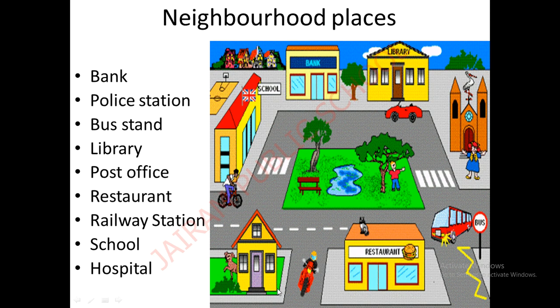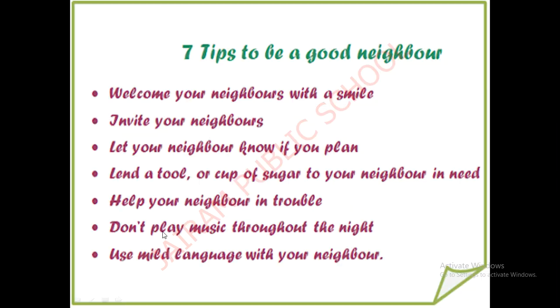Good. See the pictures of the neighborhood places. What are the spellings, the wordings for the neighborhood places? Then the tips to be followed to be a good neighbor. You can welcome your neighbors with a good smile, and you can invite your neighbors. If you are having a good plan, you can share with your friends, with your neighbors. You can lend few things to your neighbors if they are in need. Then you can help your neighbors when they are in trouble.